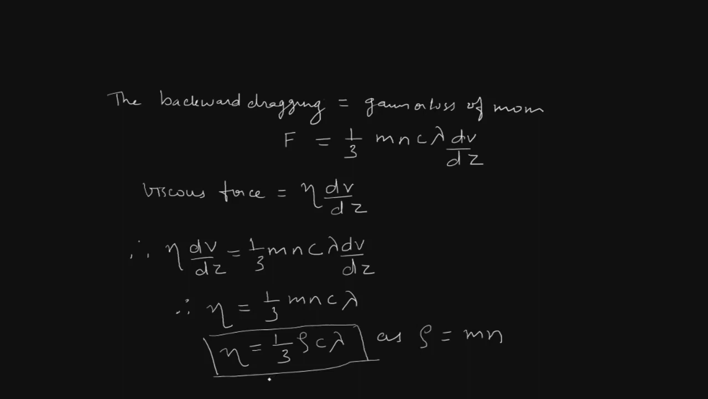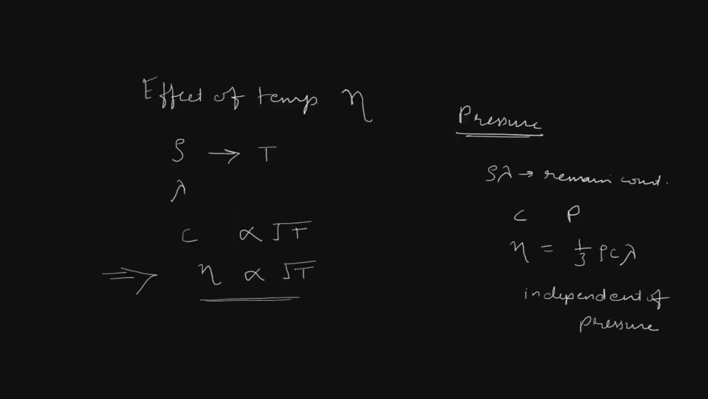In this way we can derive the formula for the coefficient of viscosity on the basis of transport phenomena, that is, the transport of momentum. Let us now see the effect of temperature on the coefficient of viscosity. The density of the gas decreases with increase in temperature. So if the temperature increases, the density decreases, but the mean free path is directly proportional to temperature, as we have seen in our last lectures. It increases in the same proportion.